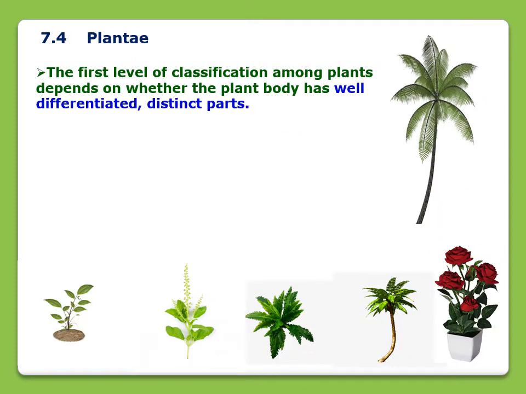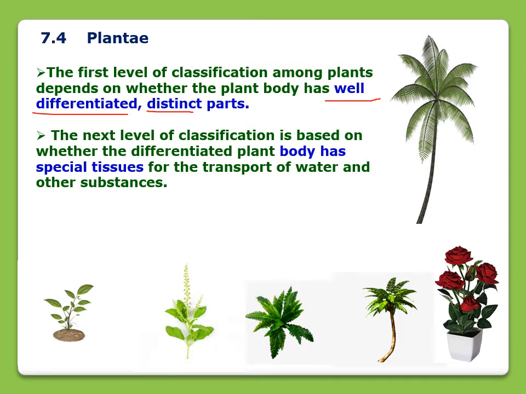Before telling you the characteristics of cryptogam, let me tell you the basis of classification of plants. The first level of classification among plants depends on whether the plant body is well differentiated, that is, whether the plant has distinct parts or not. The second level is whether the plant body has special tissues for transport of food and water from one part to another.